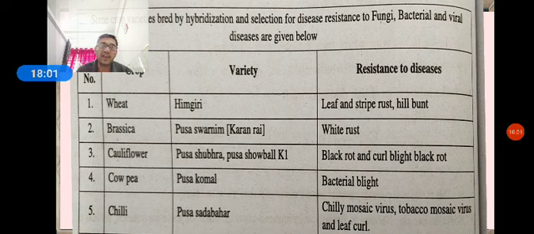Then cowpea, variety Pusa Komal, resistant to bacterial blight. Next, chili, Pusa Sadabahar, resistant to chili mosaic virus, tobacco mosaic virus and leaf curl.